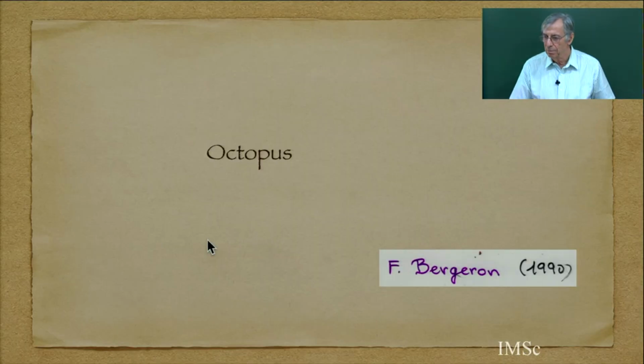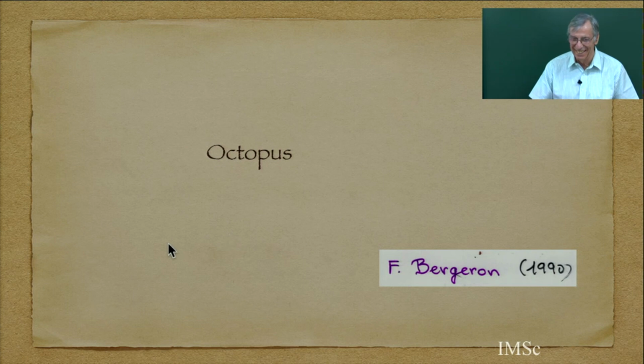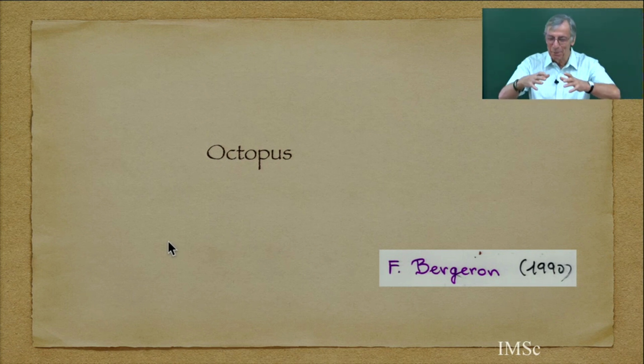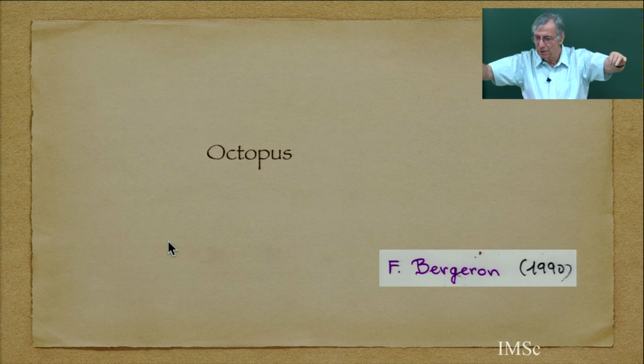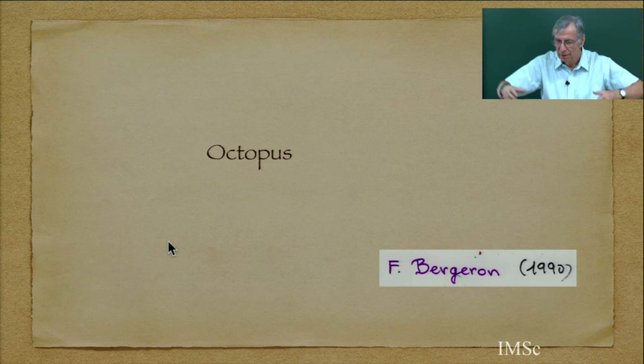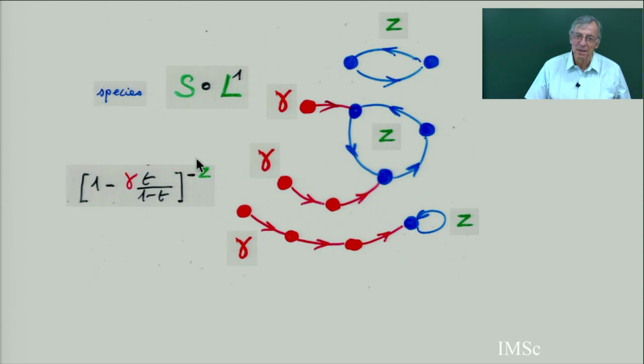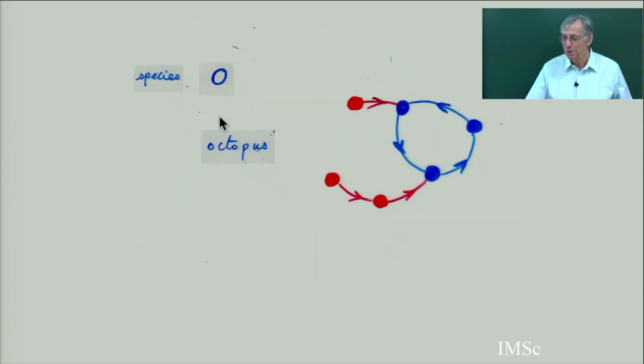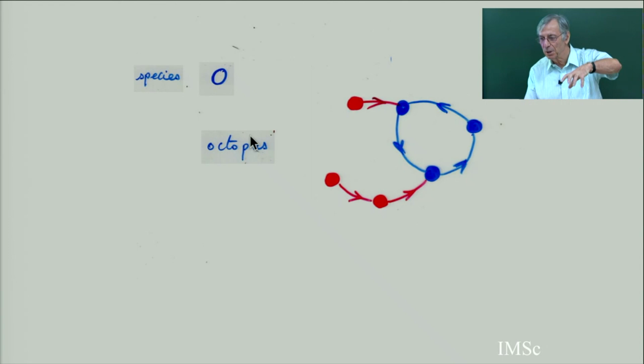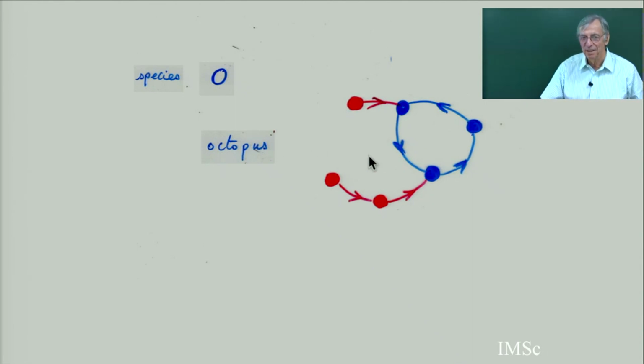Now, octopus. Octopus, you know, octopus in French is pieuvre, it's a W with tentacles. So if you look, this is an assembly of octopus. Oh, yes. Here, with this weight, this is an octopus. The connected components of some part of the Meixner configuration, they are octopus.